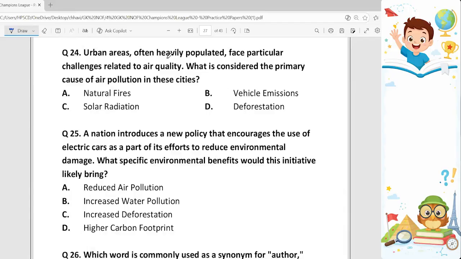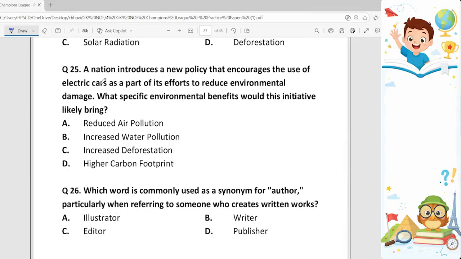Urban areas, often heavily populated, face particular challenges related to air quality. What is considered the primary cause of air pollution in these cities? So among these four options, vehicle emissions is the answer, option B, which affects the air pollution the most in these cities. Question 25.